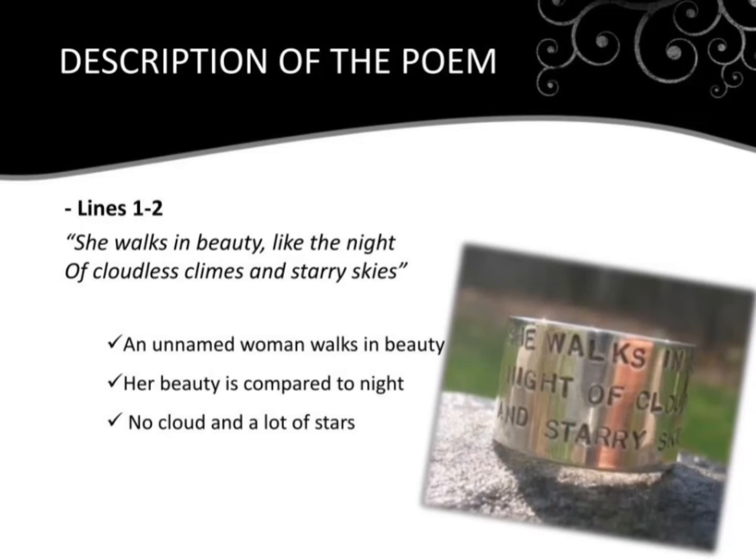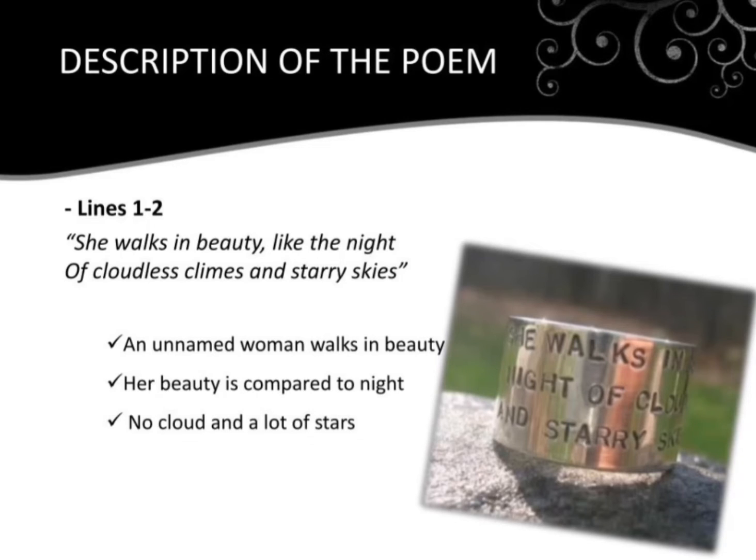Next, we are going to discuss the poem and analyze it line by line. I'm going to read the first two lines. She walks in beauty like the night of cloudless climes and starry skies. So, an unnamed woman walks in beauty. This is an odd way of saying that she is beautiful, isn't it?